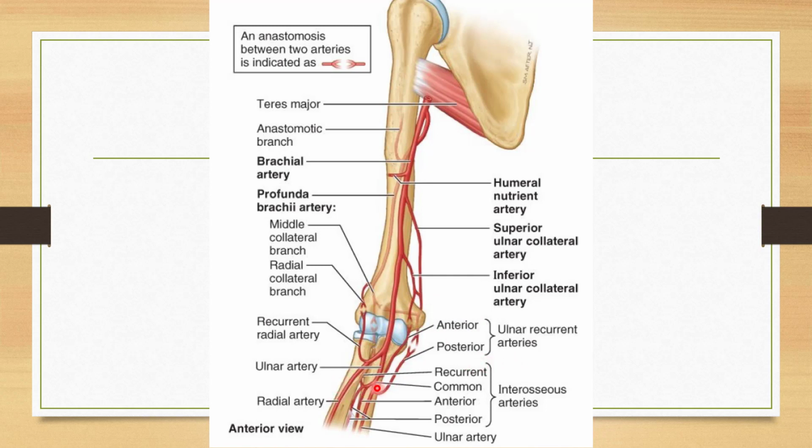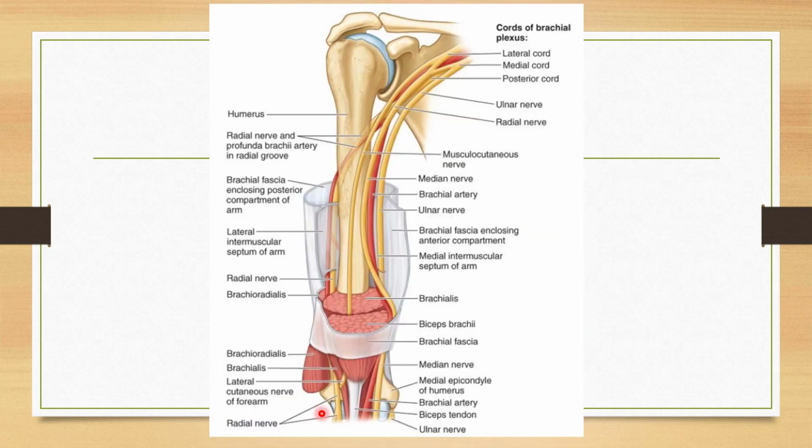Then there are two terminal branches, which are the ulnar artery on the ulnar side and the radial artery on the radial side. So here there is the profunda brachii artery, the humeral nutrient artery, many muscular branches, superior ulnar collateral, inferior ulnar collateral, then the ulnar artery and the radial artery.